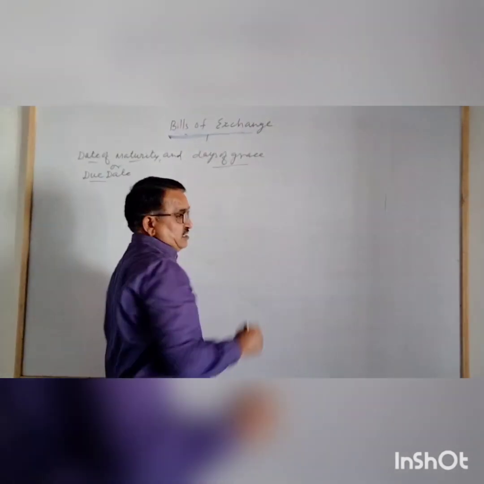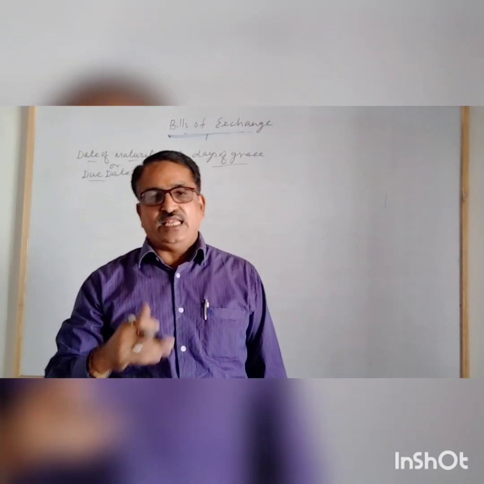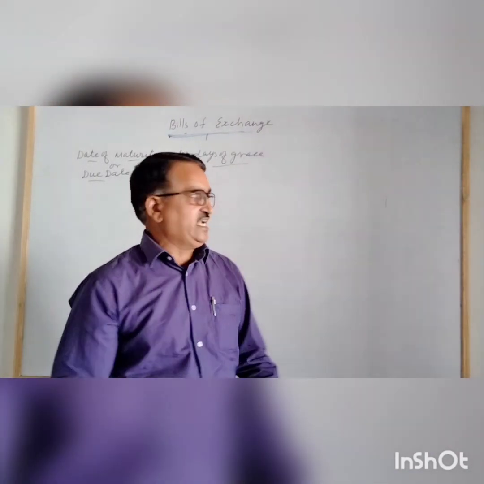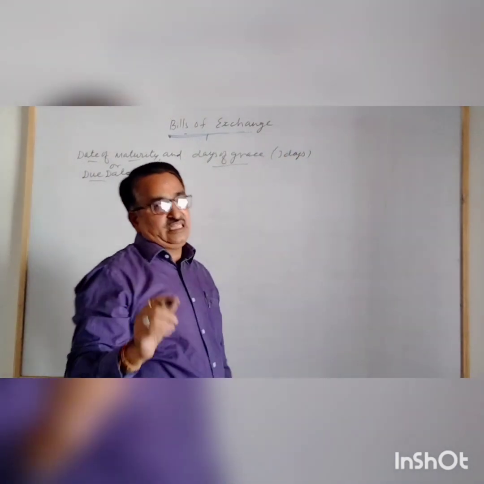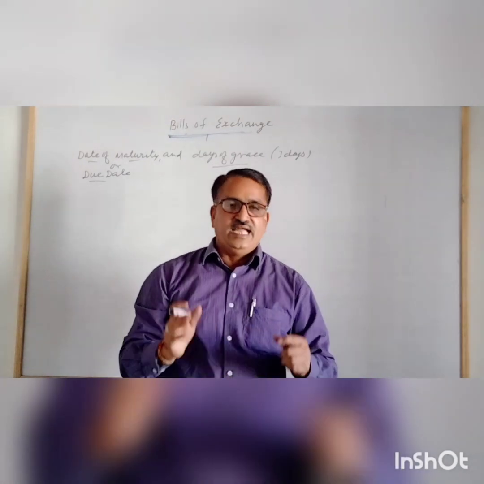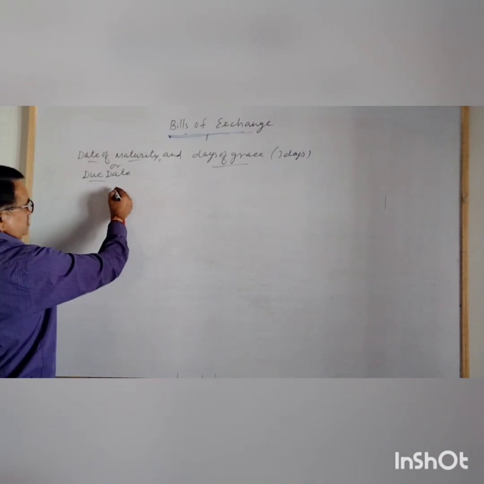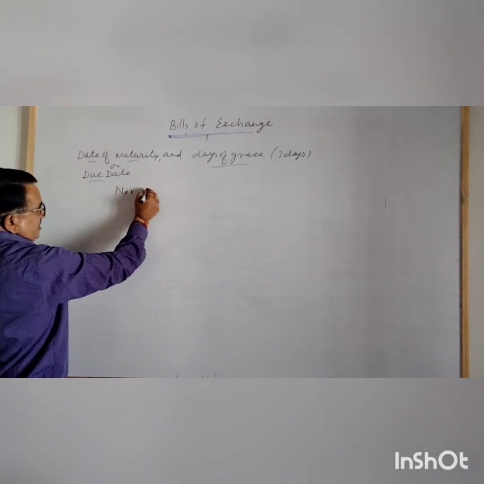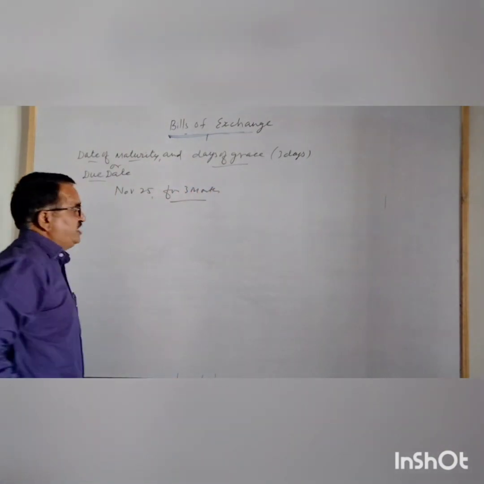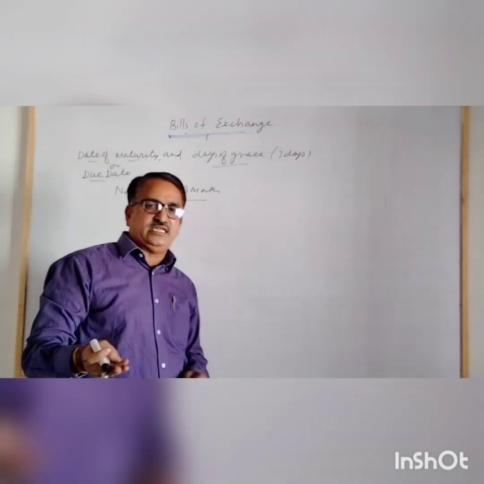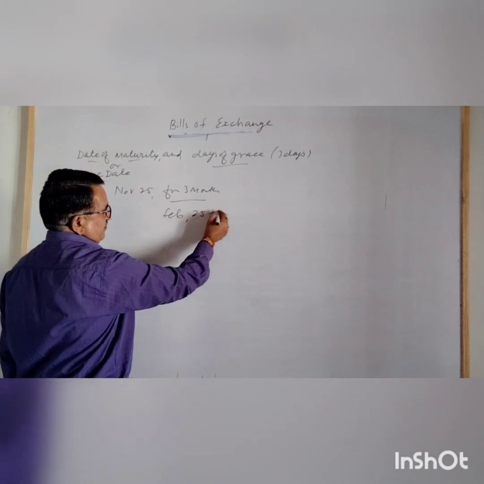Days of grace. It is a common practice in business that while calculating the due date, 3 extra days are added. How many days are added? 3 extra days we add to the term of a bill or the duration of a bill, and that is called days of grace. We can take an example. Suppose a bill is drawn on November 25 for 3 months. So what will be the due date after 3 months? After November, December, January, February. So that will be February 25 plus 3 extra days.